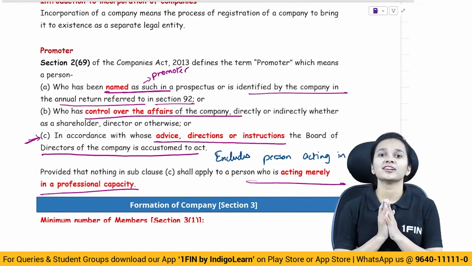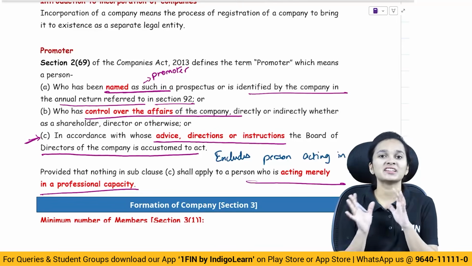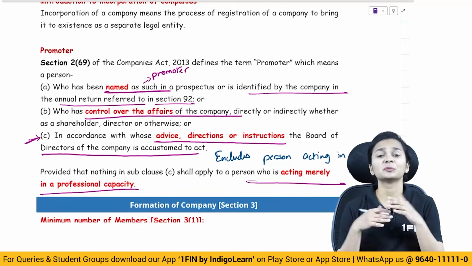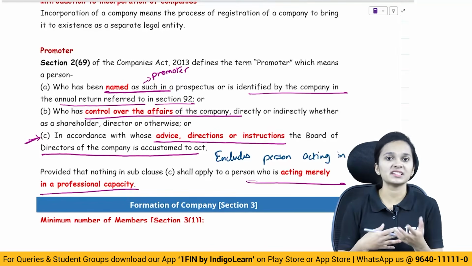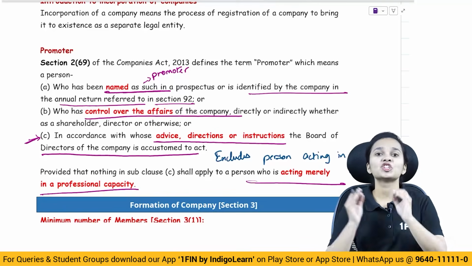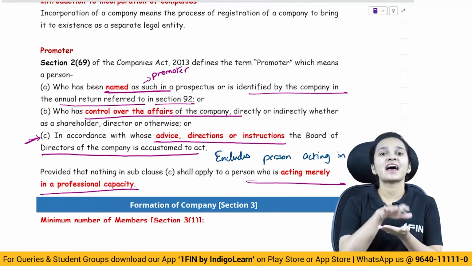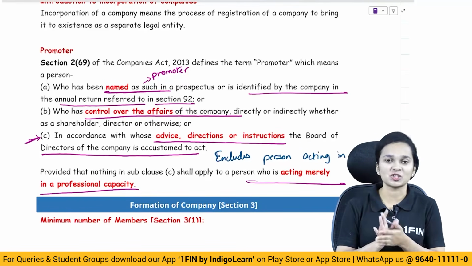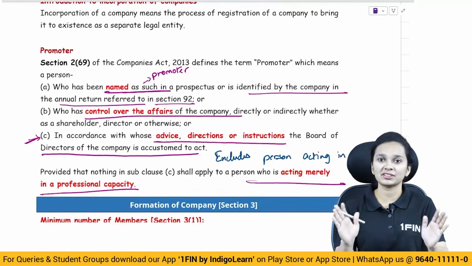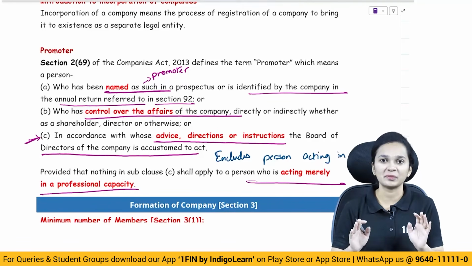A promoter does not include a person who is acting in his professional capacity. It could be a lawyer, chartered accountant, company secretary, anyone who is just giving instructions, who is just providing some advisory services as his duty as a professional. Then that person will not be treated as a promoter in the company.